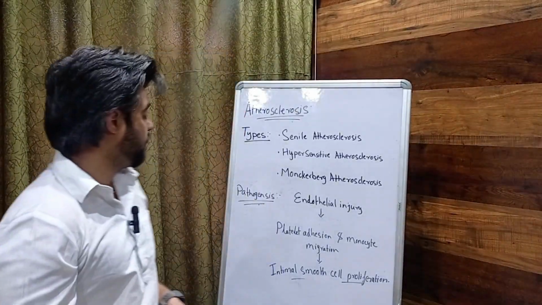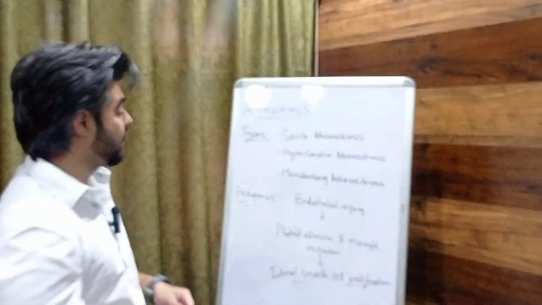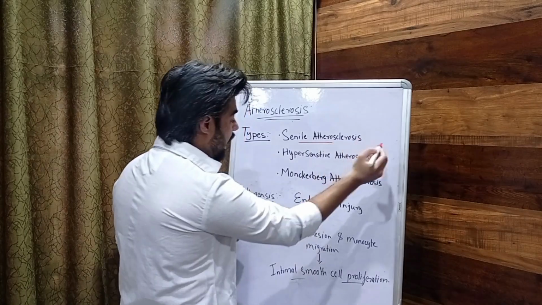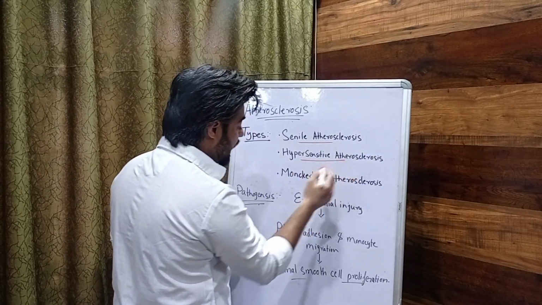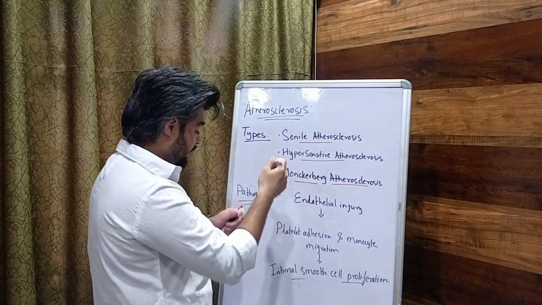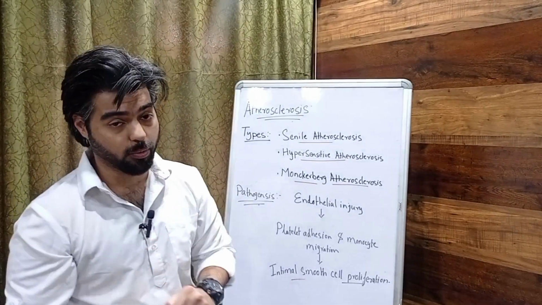Now let's come to the types and the pathogenesis of atherosclerosis. The types of atherosclerosis are senile atherosclerosis, hypersensitive atherosclerosis, and Monkeberg's atherosclerosis. These are the three types of atherosclerosis, or the classifications of atherosclerosis.